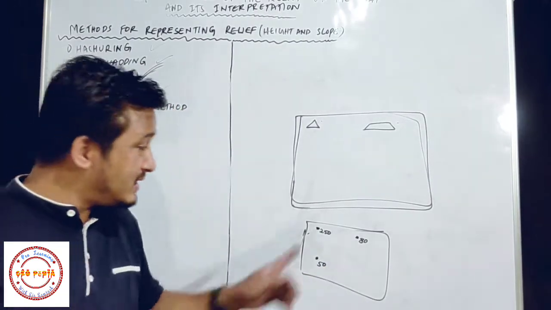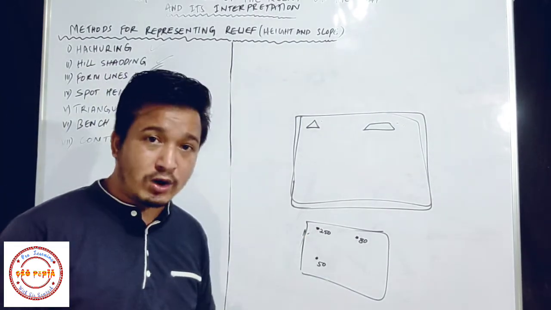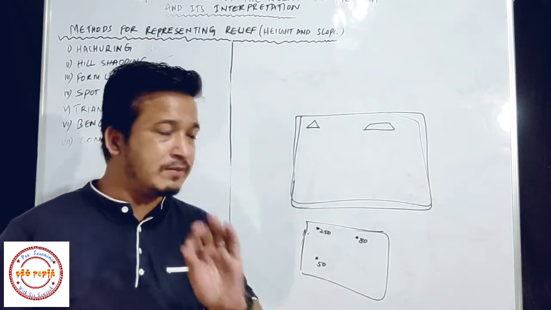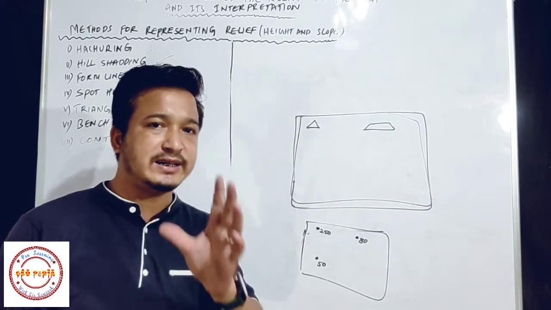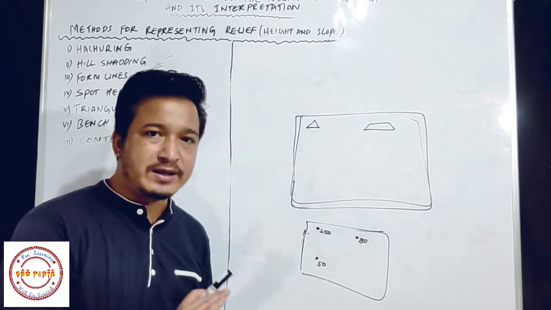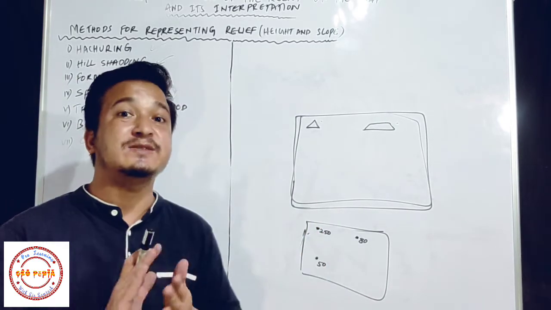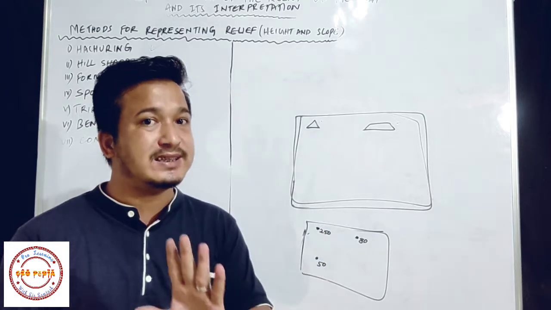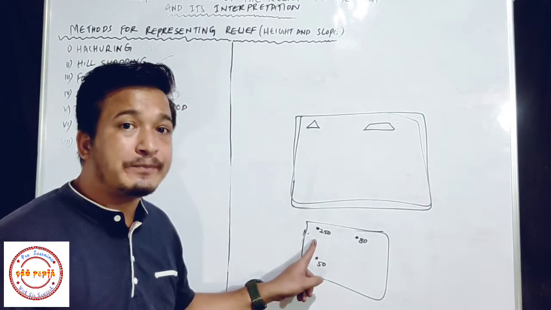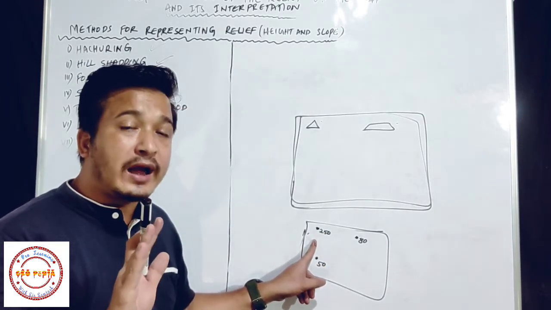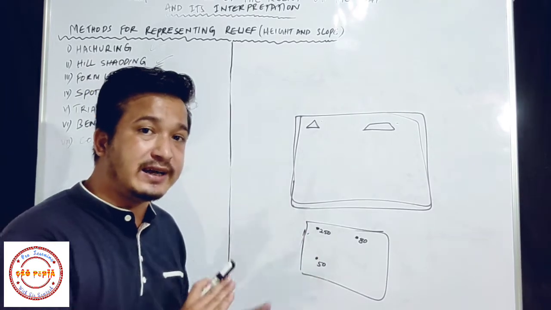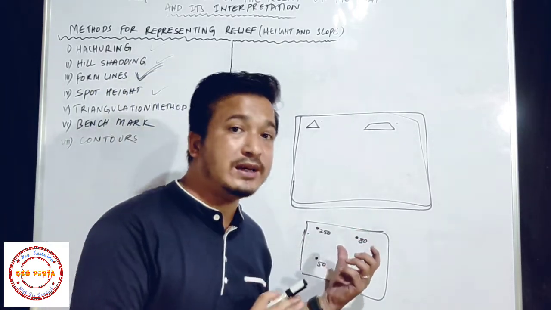So if you see these kinds of numbers with one dot, then you have to recognize it on the map. If you see on your topographical sheet, which you are going to get in your examination, this point and this number, then that is spot height. It means the height of this region, and this is the actual height of that region, and these are written after doing actual survey of the region.